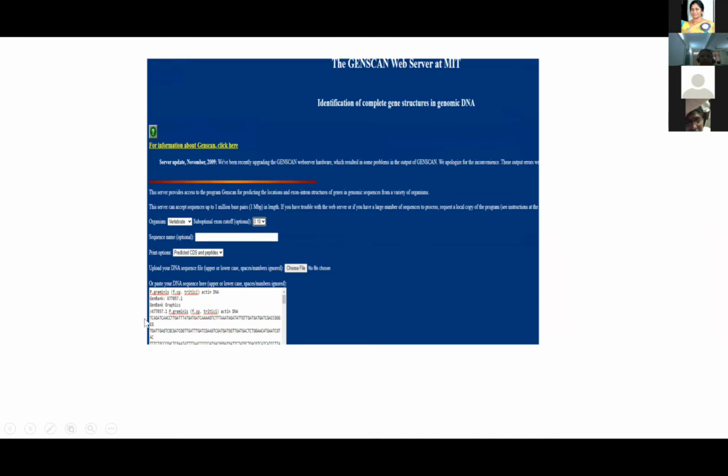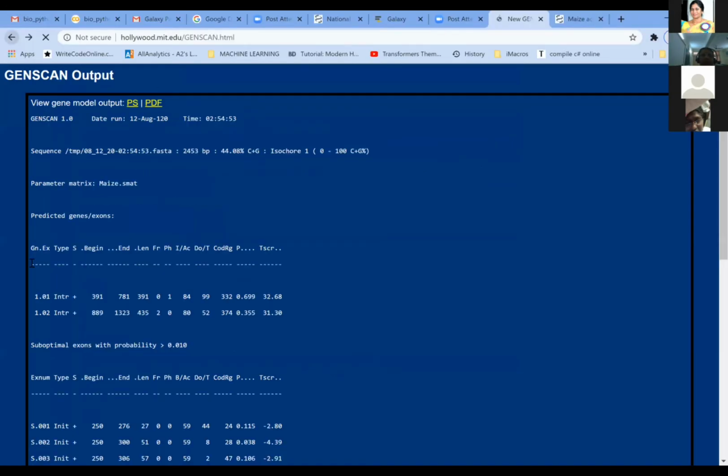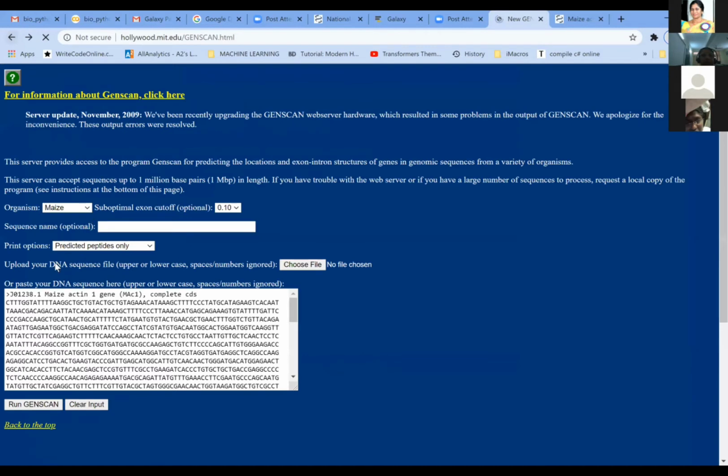To identify exons, you can also put the same nucleotide sequence we have seen earlier, that is Puccinia graminis. If you put the nucleotide sequence of Puccinia graminis, you cannot choose the organism, because Puccinia doesn't come into any of these categories, but still it will give you some output. Okay, so this is the way GenScan can be used to predict exons. This is a simple program.